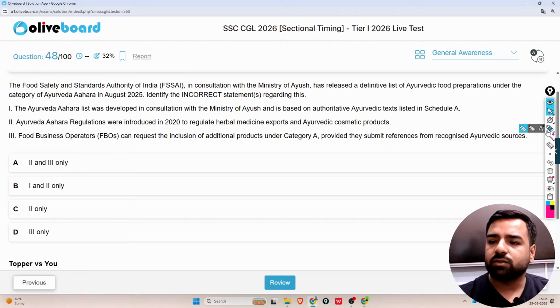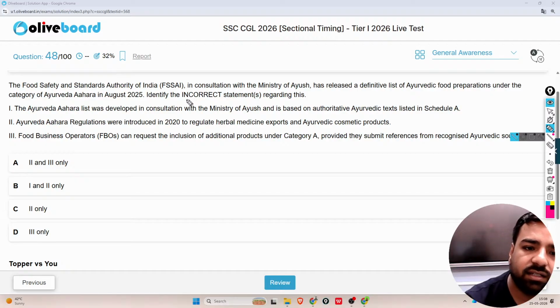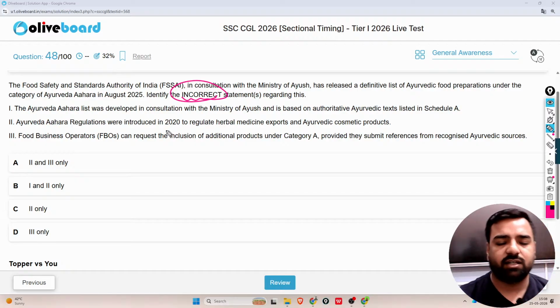Next. The question is from FSSAI. The Food Safety and Standards Authority of India, in consultation with the Ministry of Ayush, has released a definitive list of Ayurvedic food preparations under the category of Ayurveda Aahara in August 2025. Identify the incorrect statement regarding this. So guys, we are asked about the incorrect statement, not the correct one.